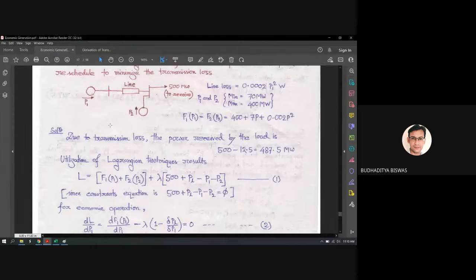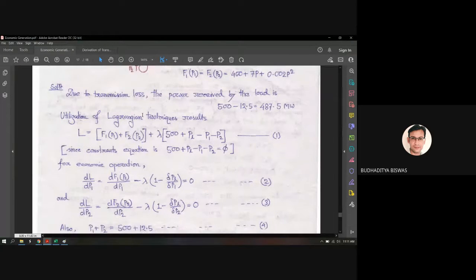About the solution procedure. Due to transmission loss, the power received by the load is 500 minus 12.5 equal to 487.5 megawatt. So the total load demand is not fulfilled. Some portion is considered as loss, and this loss is 12.5 megawatt. So 500 megawatt power should be received by the load, but due to the transmission loss and due to the 250 megawatt generation by each of the plants, the power actually received by the load is 487.5 megawatt. So I think nobody has a problem understanding the first line.